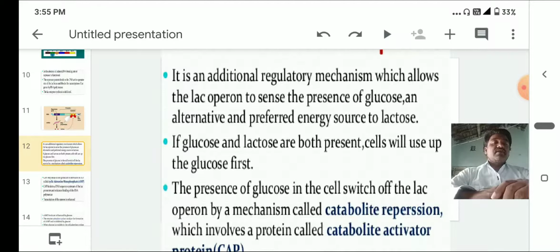That is the reason why glucose has a lot of receptors. The presence of glucose in the cell switches off the lac operon, so there is no need of lactose. That is the reason why the lac operon is switched off by a mechanism called catabolic repression, which involves a protein called catabolic activator protein, CAP. So if glucose is present, the cell switches off the lac operon by this special protein, the catabolite activator protein.